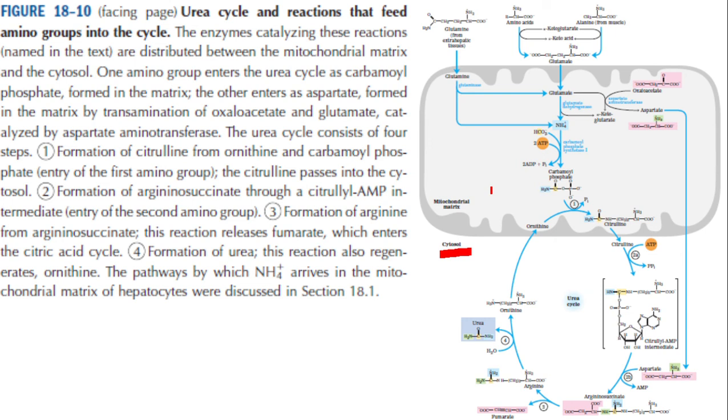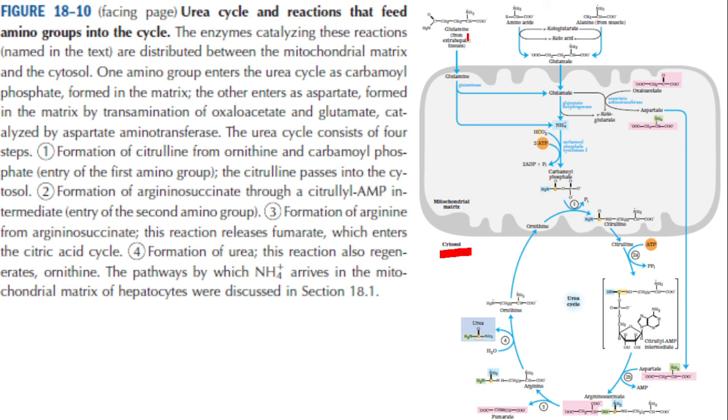And in which organ is it taking place? It is taking place in the liver. So in the hepatocytes, both cytosol and mitochondria are involved. This diagram is small and you cannot see it properly, so in the next two slides we will split this diagram into two.